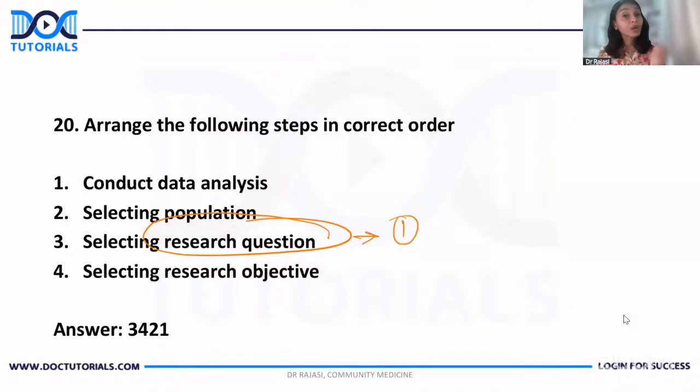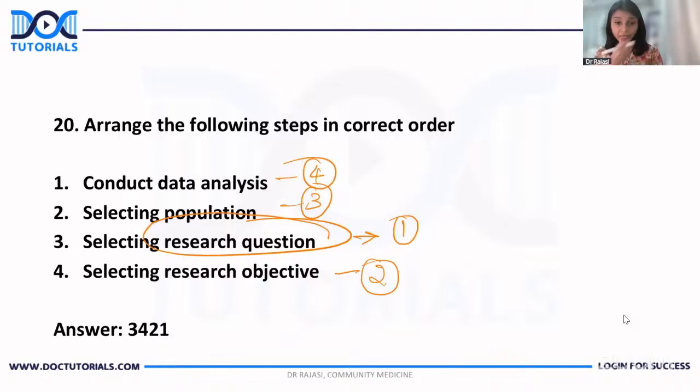Then I have to convert that to the research objective. Objective is the aim. I want to know what are the risk factors of death in elderly patients who are having COVID. Then I want to do the study in elderly people, so I have to select the population, right? Then I'll go to the elderly people and try to find out what risk factors they have, like whether any comorbidities are more or some medicines. Then after collecting the data, I will do the data analysis, right?